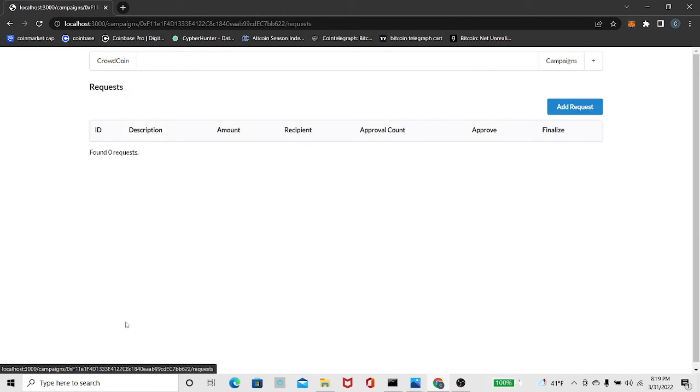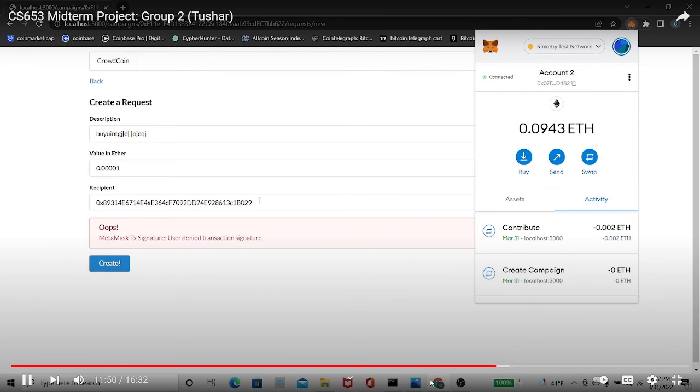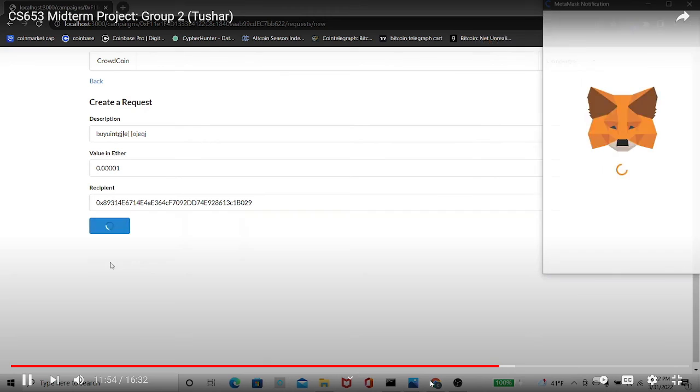So I'm going to click on view request. Let's say I want to withdraw the money as a manager. So I'm going to click on add request. And only a manager is able to add a request just because he or she actually runs the project. The description, I'm going to say buying tickets or business related. Be able to include the transaction. So it should work now.